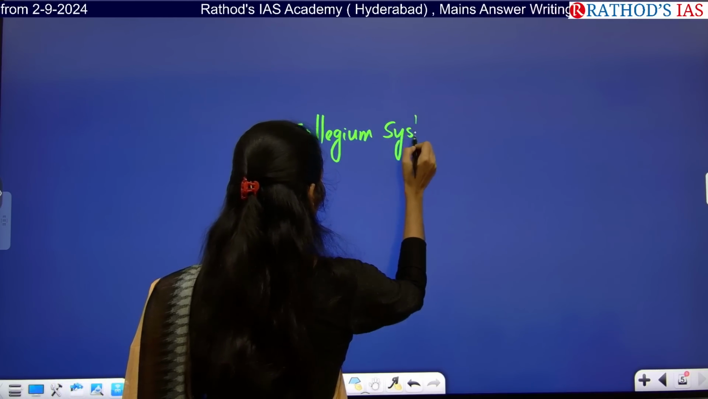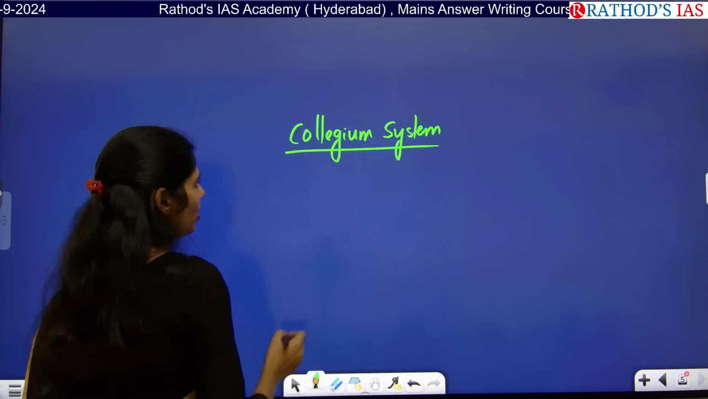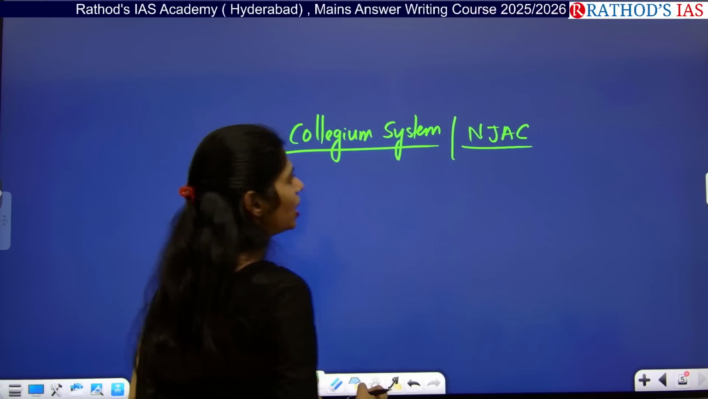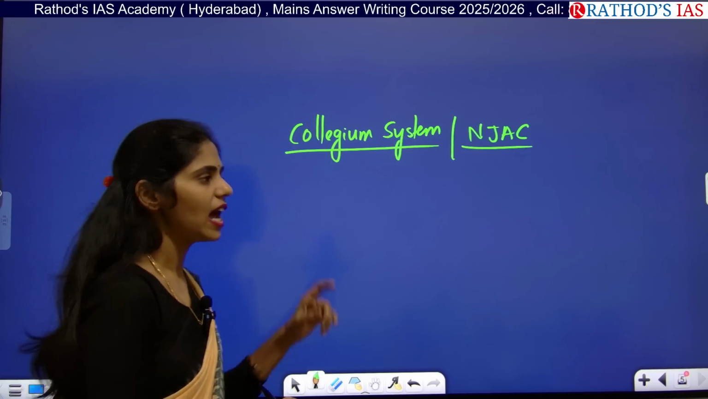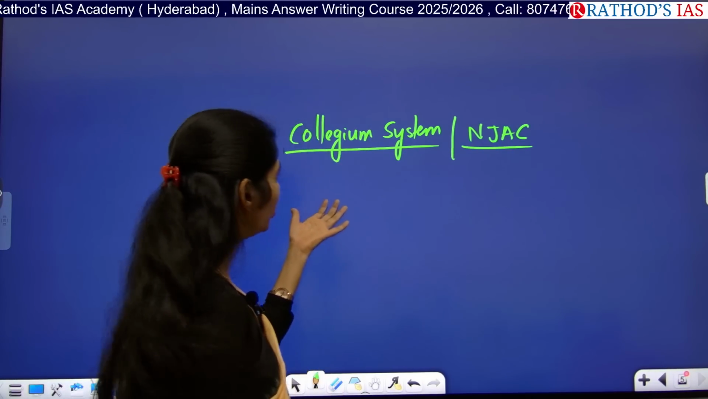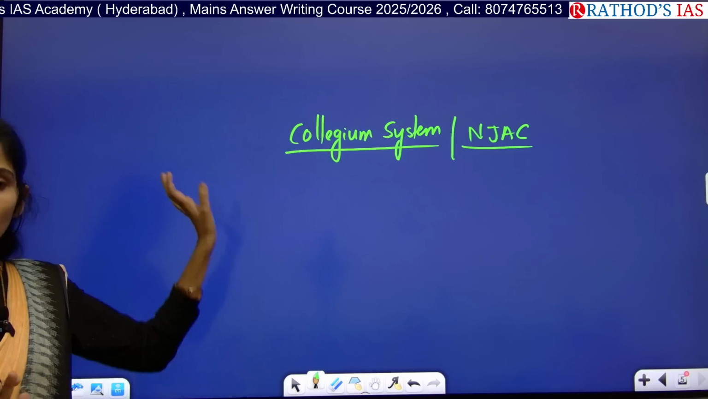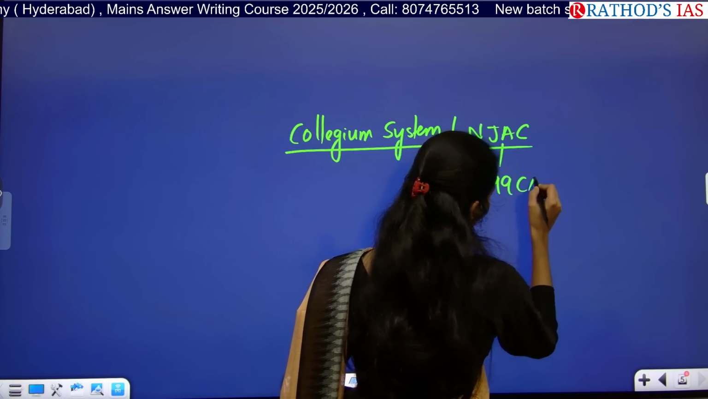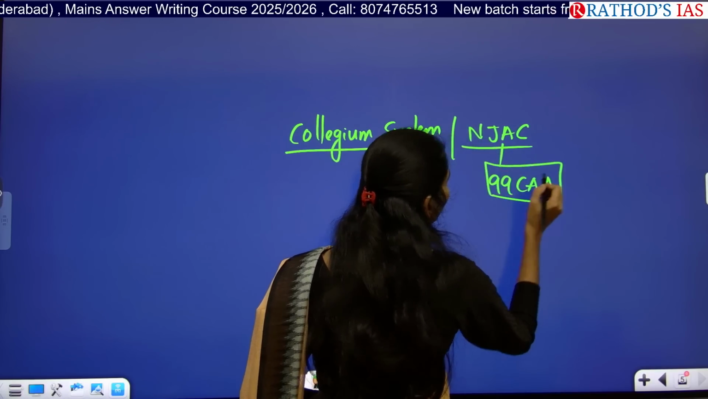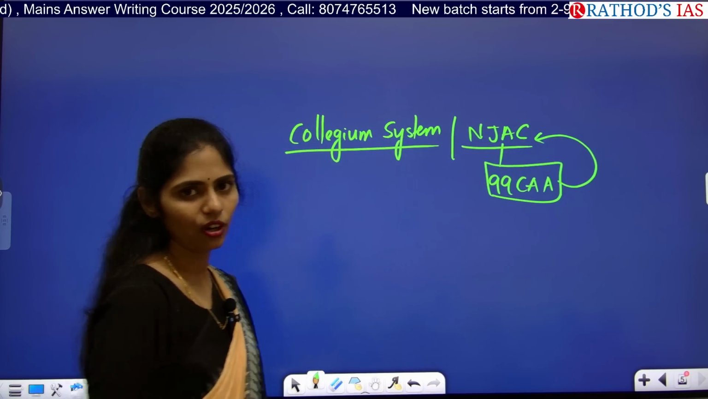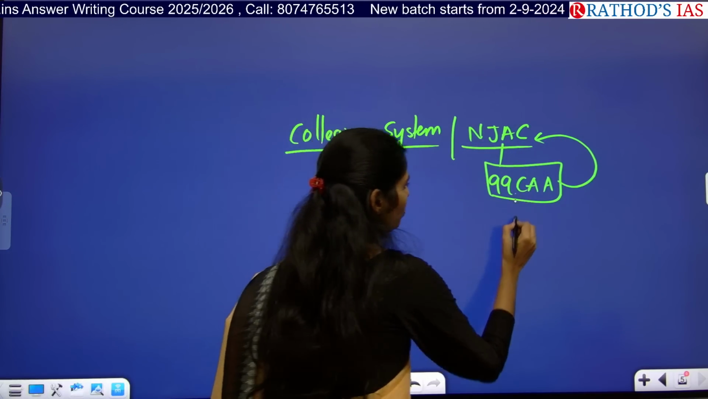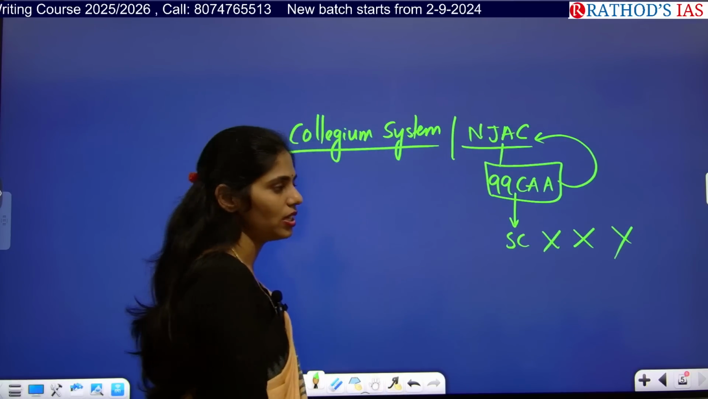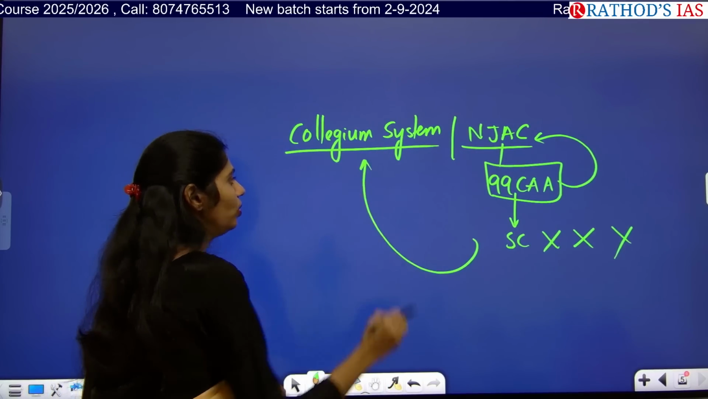Okay, we had a system called the collegium system. Apart from this, we have the NJAC Act, the National Judicial Appointment Commission. Actually, this National Judicial Appointment Commission and even the collegium system are not present in our constitution, but we are following these methods. Earlier, the 99th Constitution Amendment Act added this NJAC Act to our constitution, but later on, the Supreme Court said that it is null and void. It is not according to our constitution. And again, we came back to this collegium system.